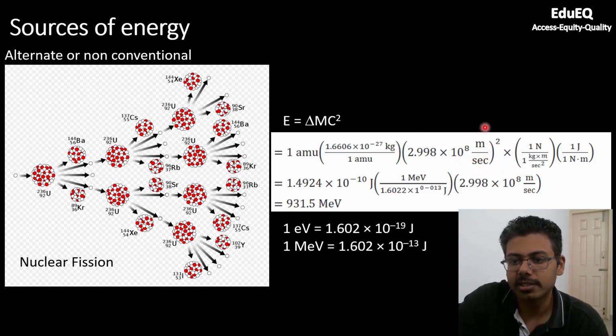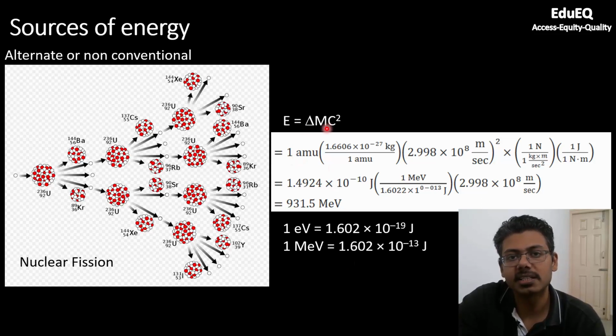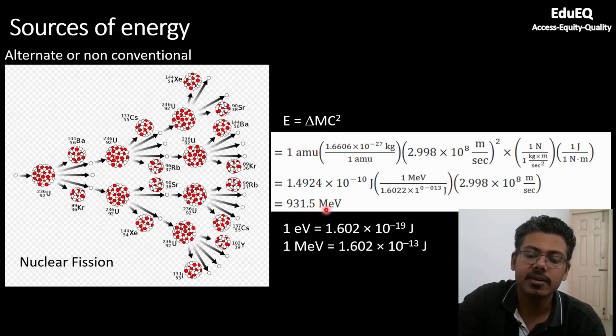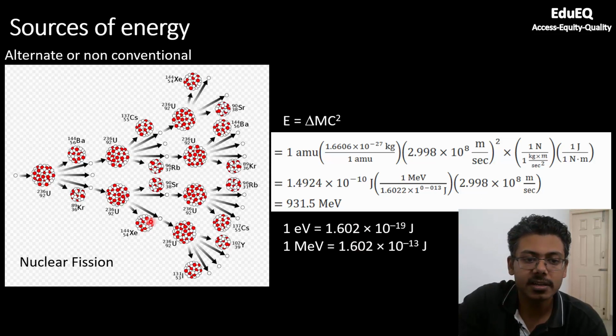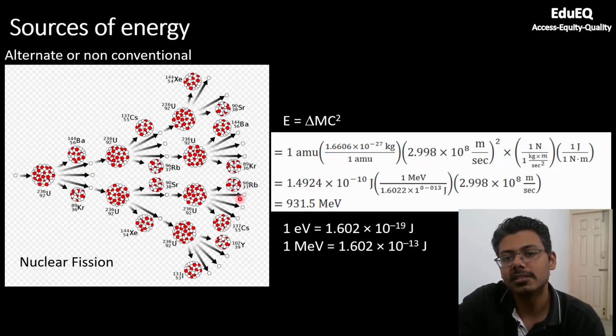Now when you do this calculation, and you know how to convert joules to mega electron volts, this is the factor that you can use here. If you do this, you will see it comes to 931 mega electron volts. It means a change in mass by just 1 atomic mass unit releases 931 mega electron volts of energy, which is too much. And imagine if the change of mass continues in a chain reaction, how much energy you can expect from a nuclear reaction.